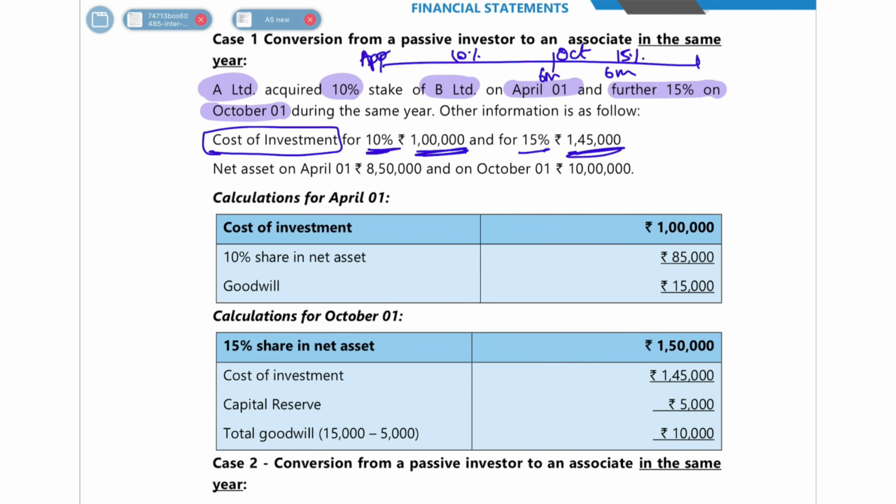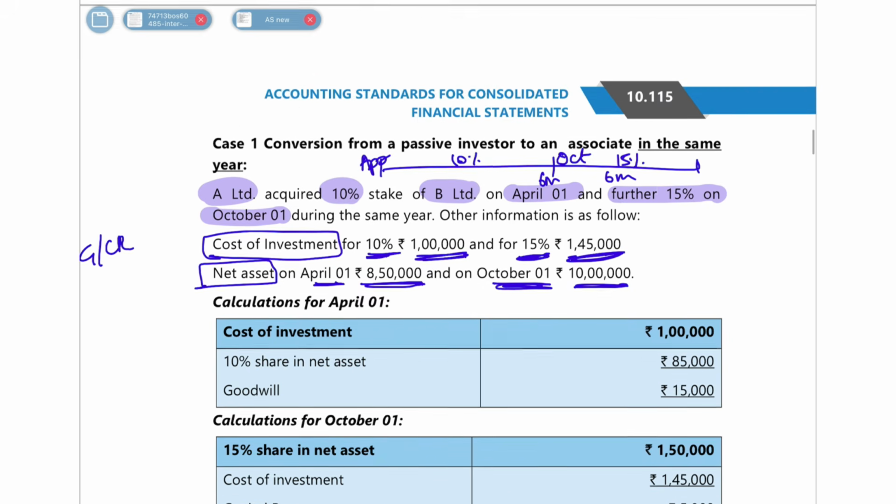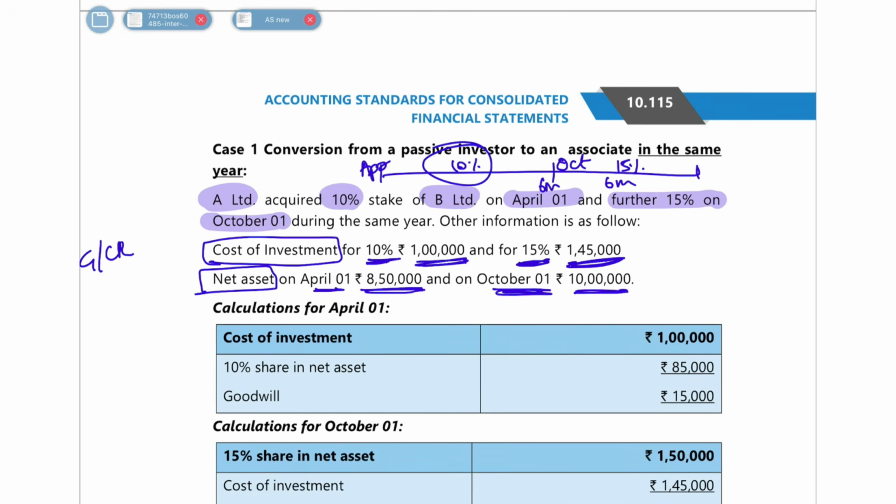It paid 1,45,000 to get that 15% stake. And the net assets when it got 10% was 8,50,000, and when it got 15% was 10 lakh rupees. So now you have to find out what is the goodwill or capital reserve. Here, a step up acquisition has happened. Already it had 10%, then it got another 15%. So first it had acquired some part, then again it acquired some part.